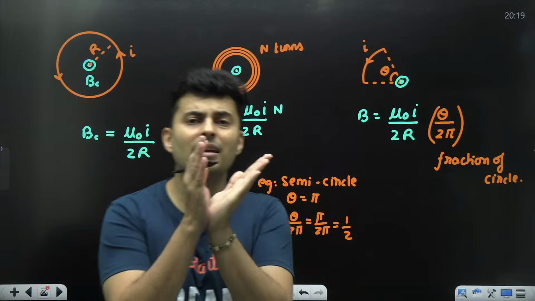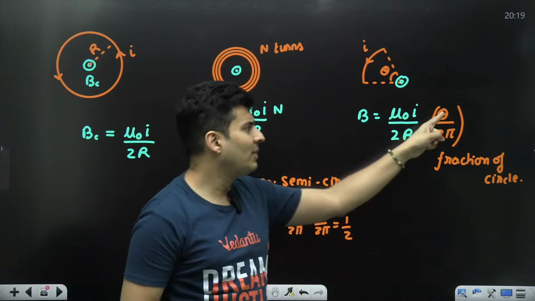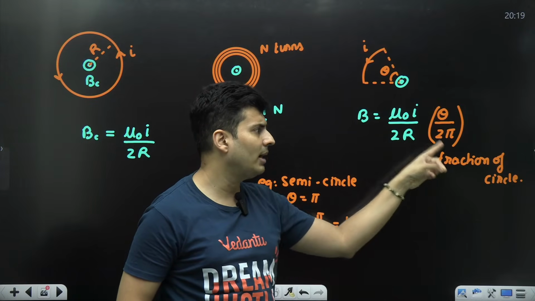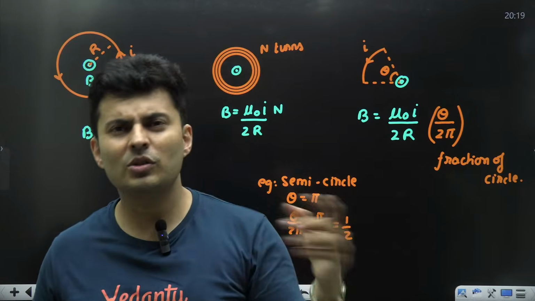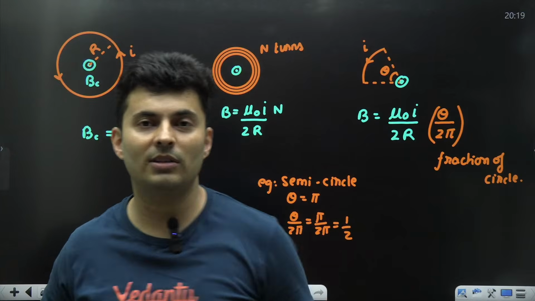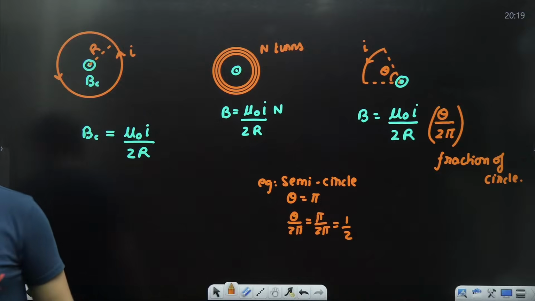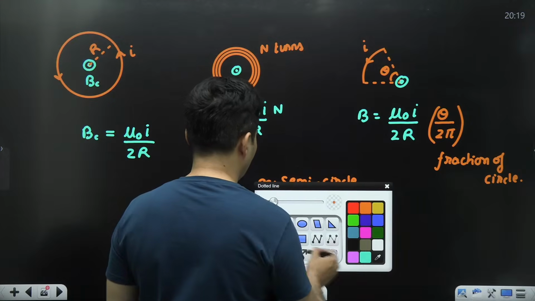If it is 60 degree, what will it be? 1/6 of the circle. 60 is pi by 3. So pi cancels. Pi by 3 into half will be 1/6. So it's 1/6 of the circle. That's it. So it's a fractional part of the circle. That's how you can solve those questions. Got it? So these again are very, very important for you to remember.